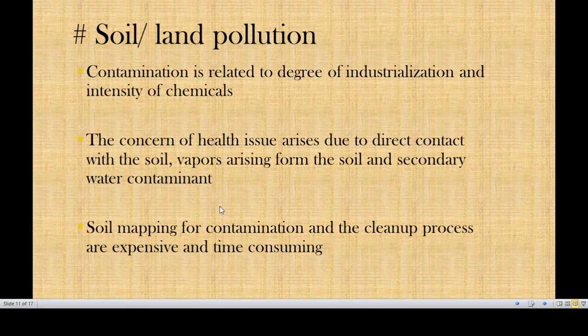Okay, and henceforth soil mapping is one of the processes where you can map what amount and what kind of contamination is there in the soil, so that you can at least give out some measures, maybe to clean up that part of the soil. Not the complete soil can be cleaned at one time, but at least a part of the soil can be cleaned out.